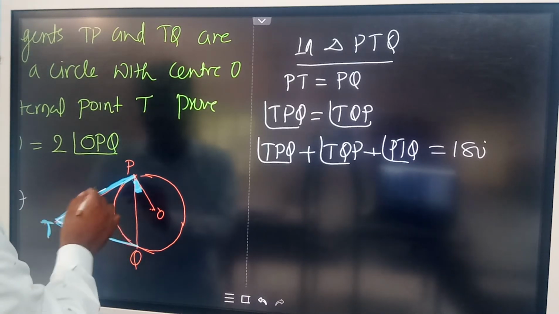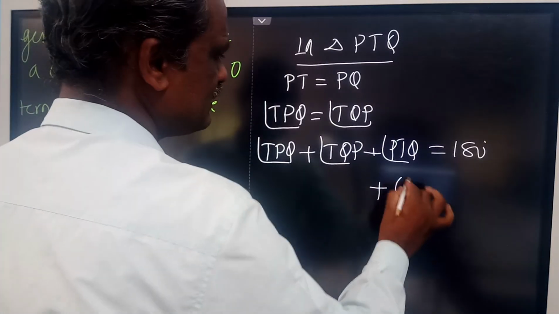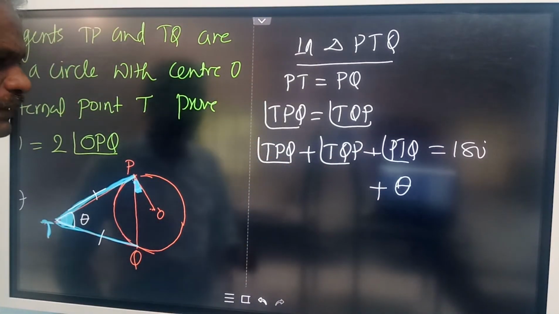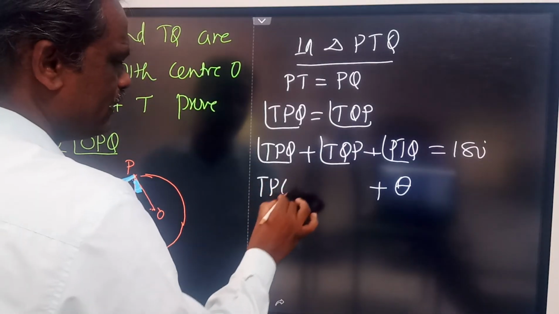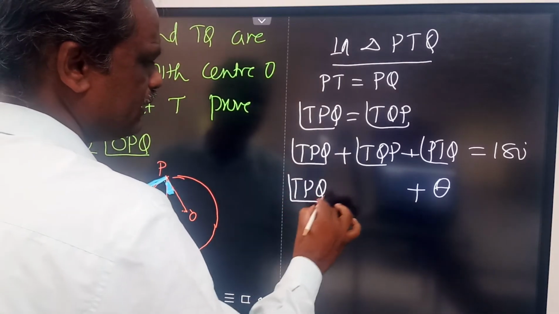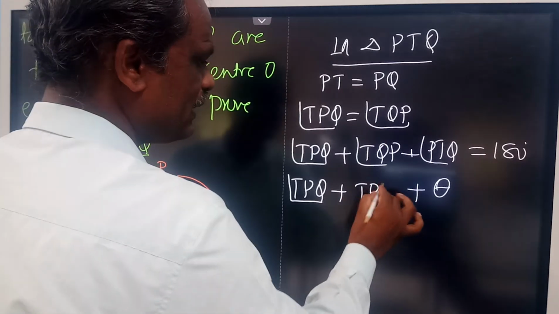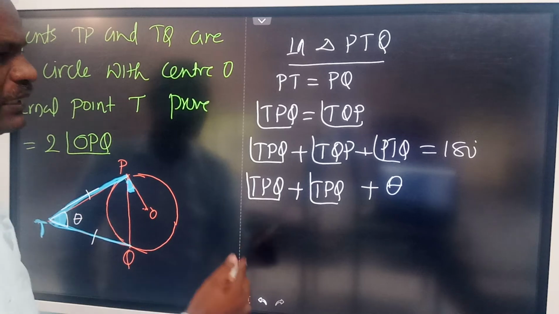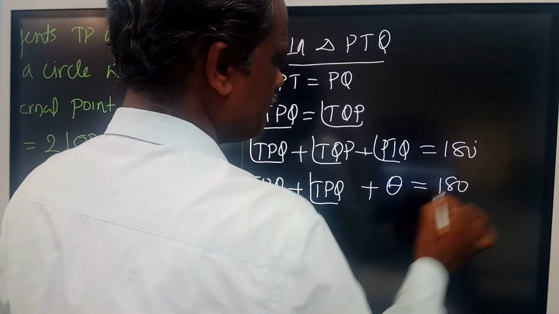Now I have taken PTQ equal to theta. Now TPQ and TQP are the same. You write TPQ plus, the same thing, TPQ only, both are equal, plus theta is equal to 180 degrees.